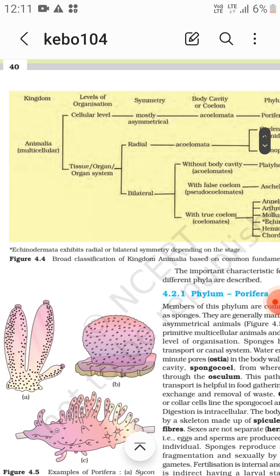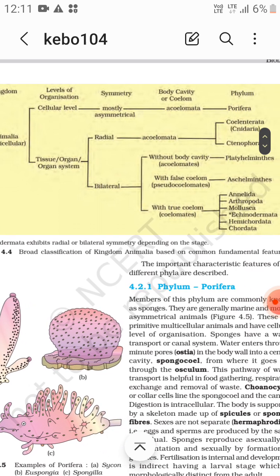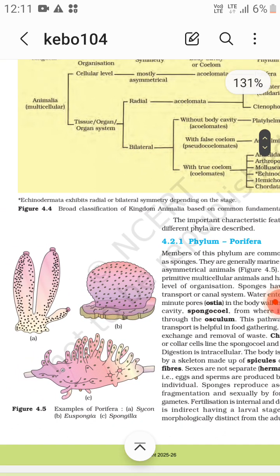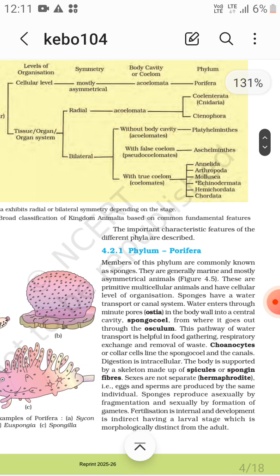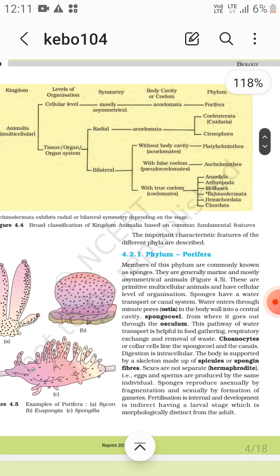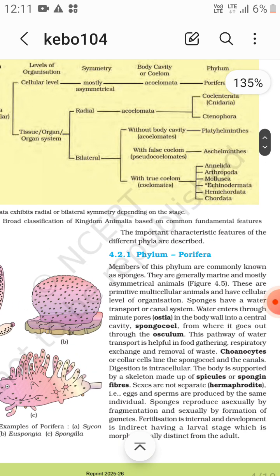Echinodermata exhibits radial or bilateral symmetry depending on the stage. This is the broad classification of kingdom Animalia based on common fundamentals.